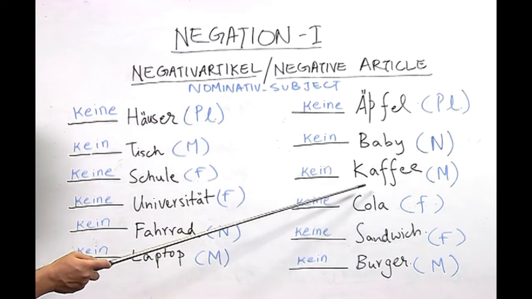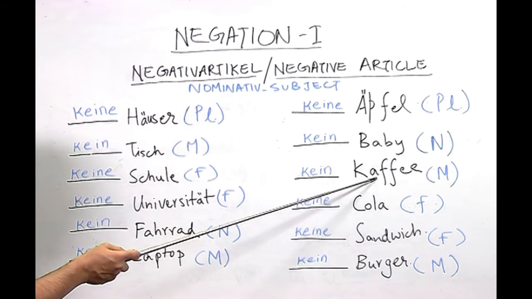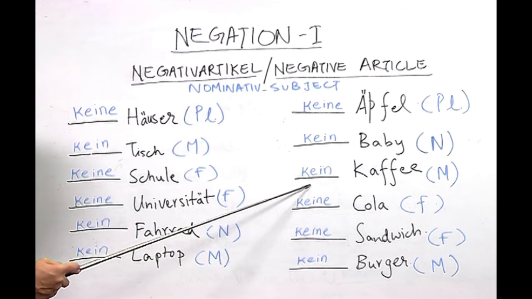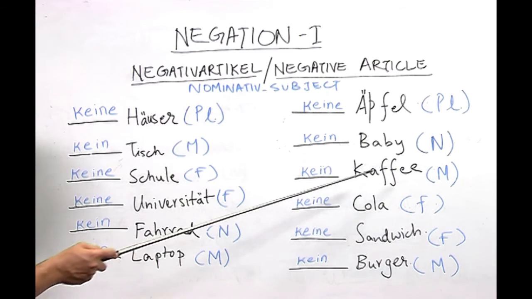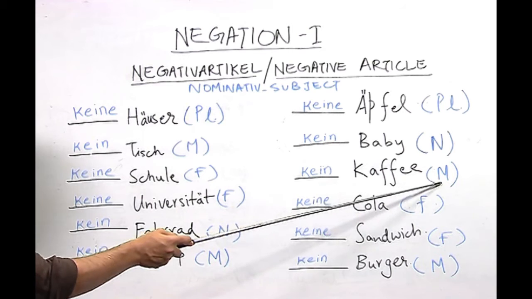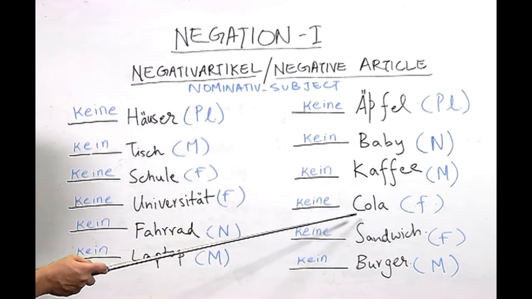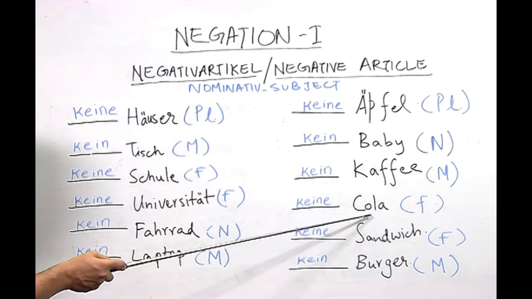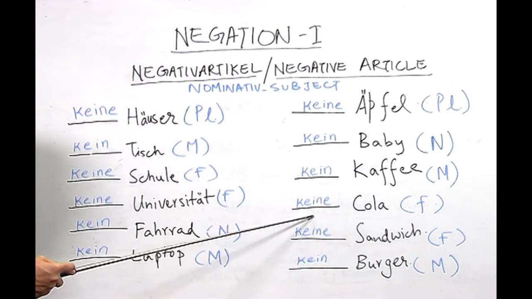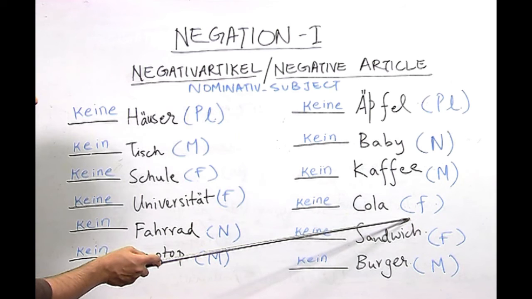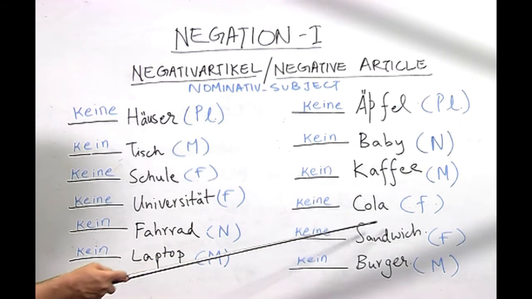Now here the word Café, which means coffee, our first student wrote the correct negative article kein, and our second student wrote the correct gender marker for this noun, which is masculine, der Café. Here our first student wrote for the noun Cola the correct negative article keine, and our second student here wrote the correct article for this noun, which is feminine, die Cola.